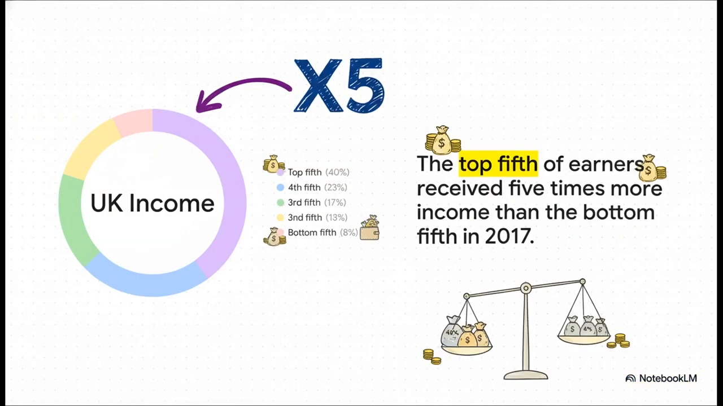Now, this is where it gets really interesting. This chart gives us a crystal clear picture of that distribution. So if we slice up the UK population into 5 equal chunks, you can see that the top fifth, the highest earners, took home a massive 40% of all the income in 2017. Now look down at the bottom fifth. They got just 8%. That's 5 times more income for the top group compared to the bottom group.